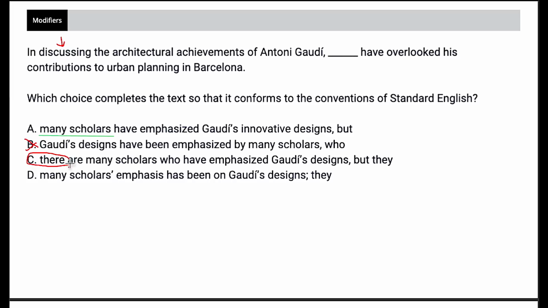C, there were discussing. So existential there is definitely not going to work because, again, we need people discussing. Many scholars' emphasis was discussing the architectural achievements. So again, we have that apostrophe, which means it's not the scholars which are doing the discussing, it's the emphasis that is doing the discussing. And an emphasis certainly can't discuss anything because, again, it's not a person. So just from that alone, we've got choice A as our answer. And we really didn't even have to look at the rest of this, right?